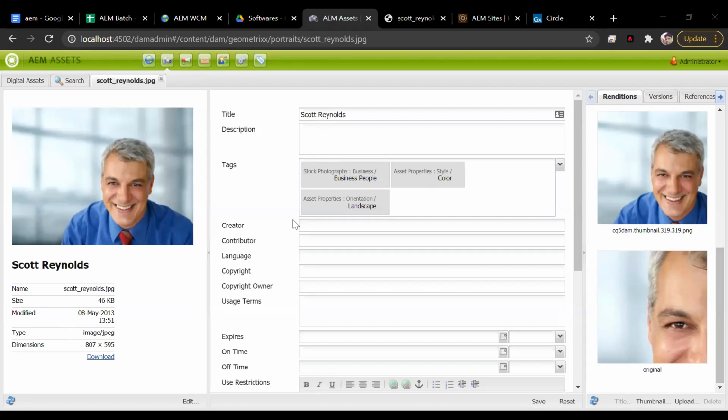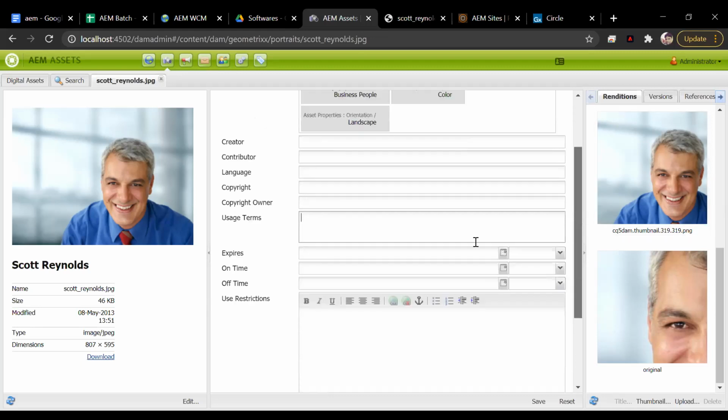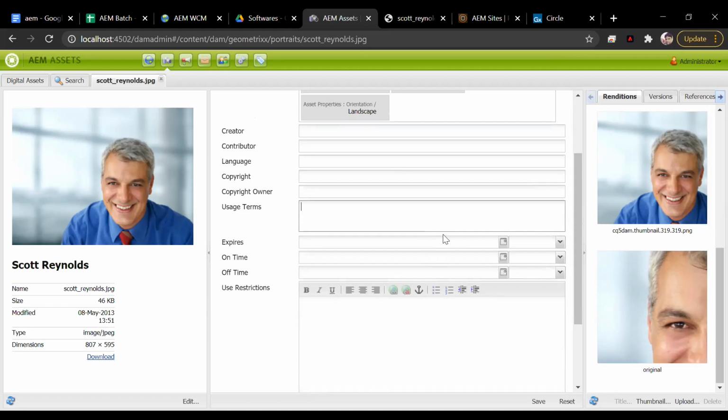So what is our data here? It is the image. Now this image is our data, but other than this, we also have a lot of data about this image. What data? For example, what is the name of this image? What is the description of the image? What are the tags using which we can search? Who created this? Who contributed to this? What is the language, if any, that applies to this image? Is there any copyright about this image? Who is the owner of the copyright? What are the user terms? When should this image expire, when should that copyright expire?